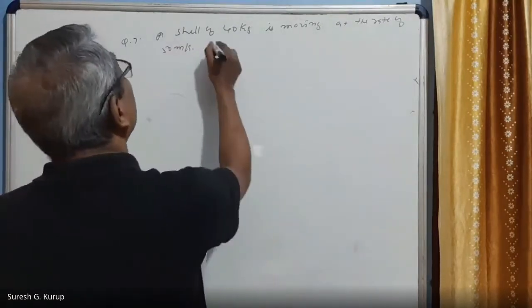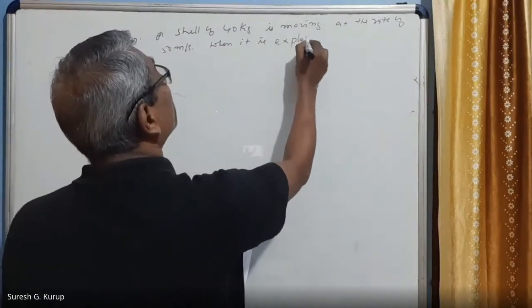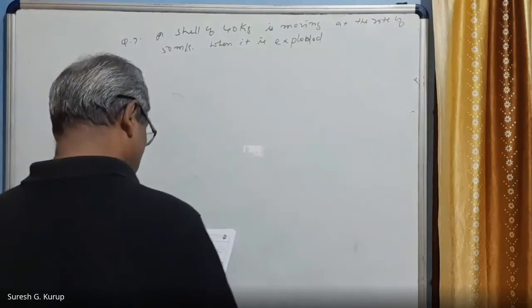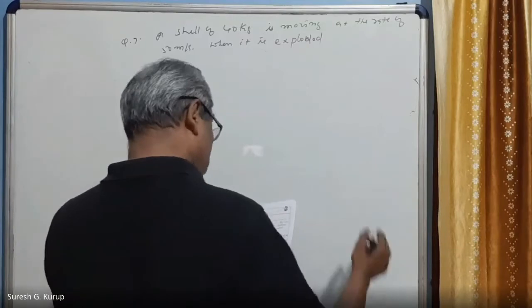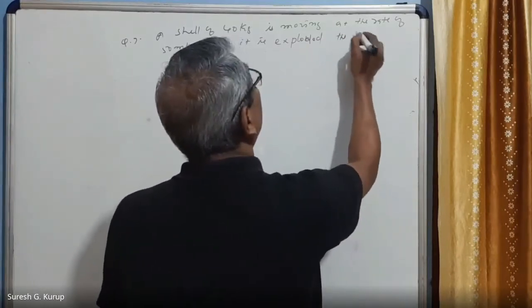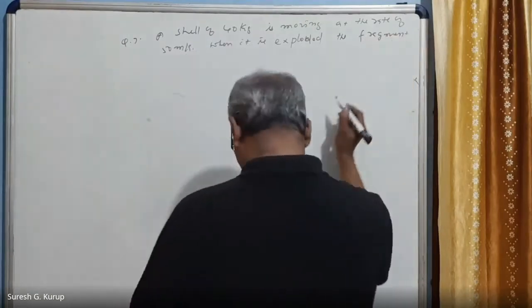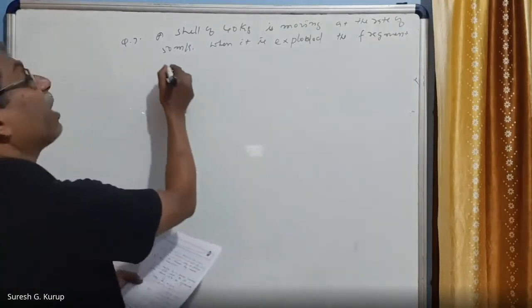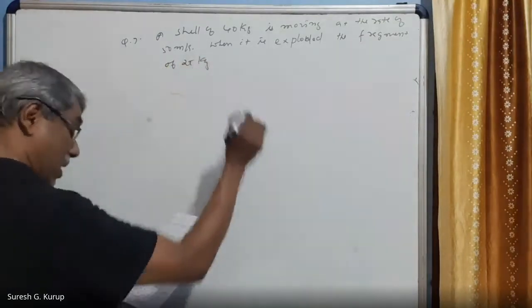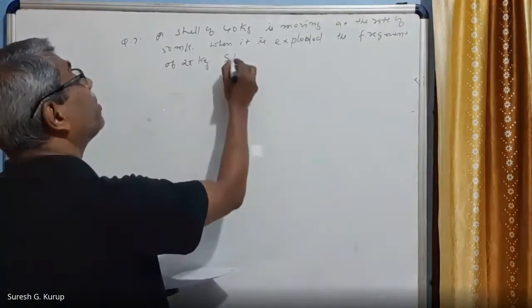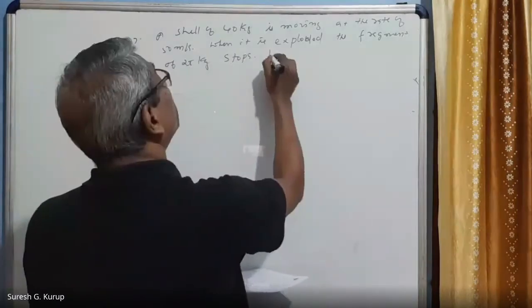When this exploded, the fragment of 25 kg stops. Whereas the other fragment flies off.